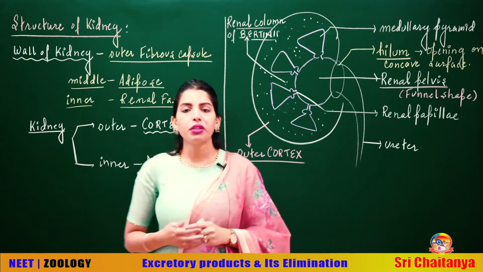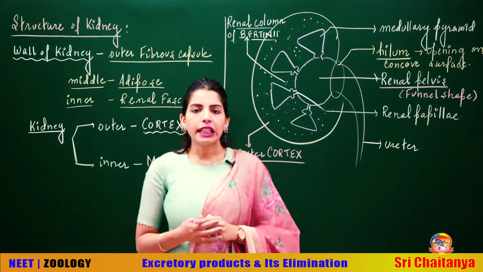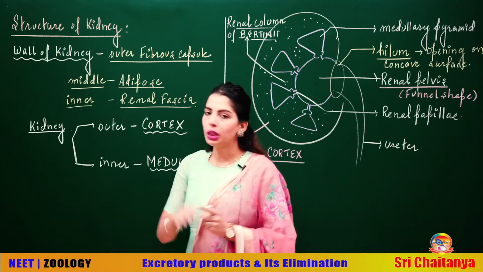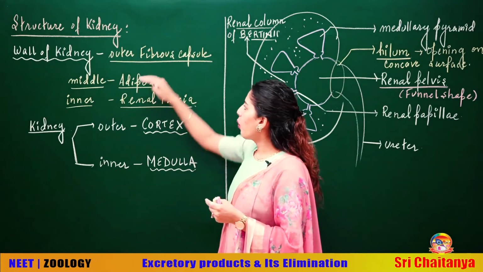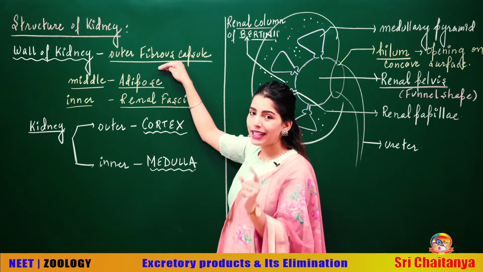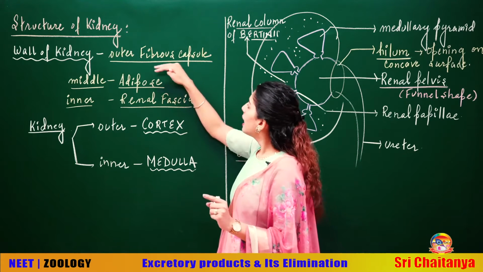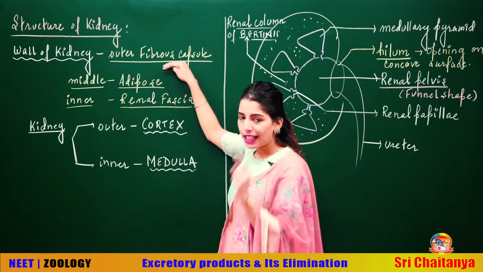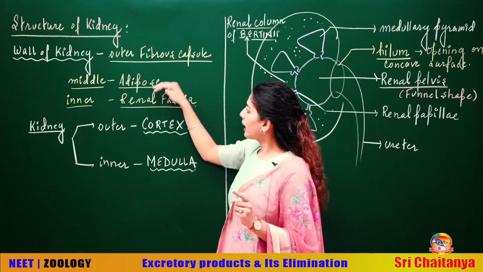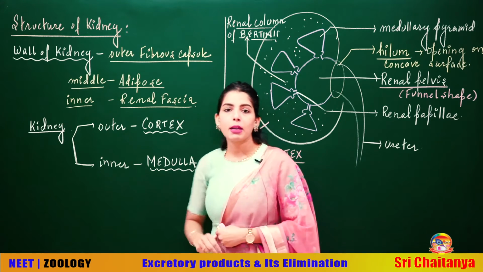Now definitely you need protection around the kidneys, because that's a very important visceral organ. Talking about the walls one by one, the wall of the kidney has the outermost layer made up of white fibrous connective tissue. That's the fibrous capsule. Talking about the middle layer, that is made up of fat.